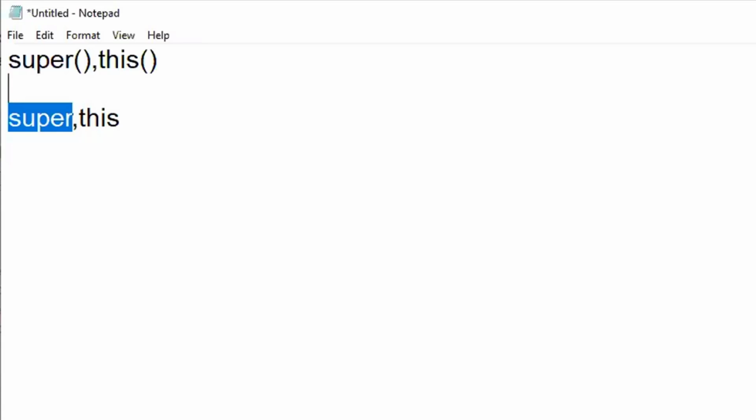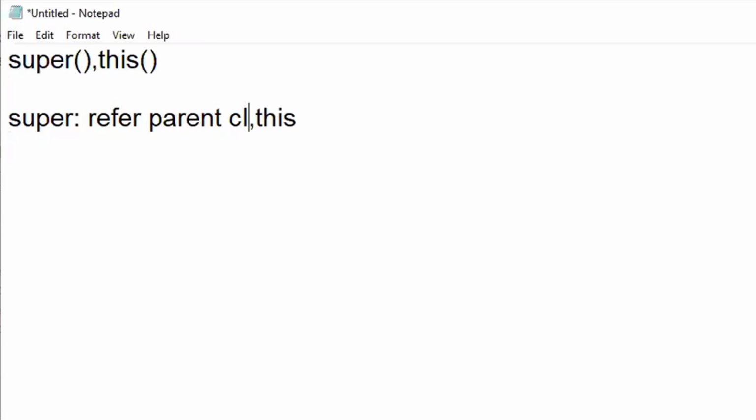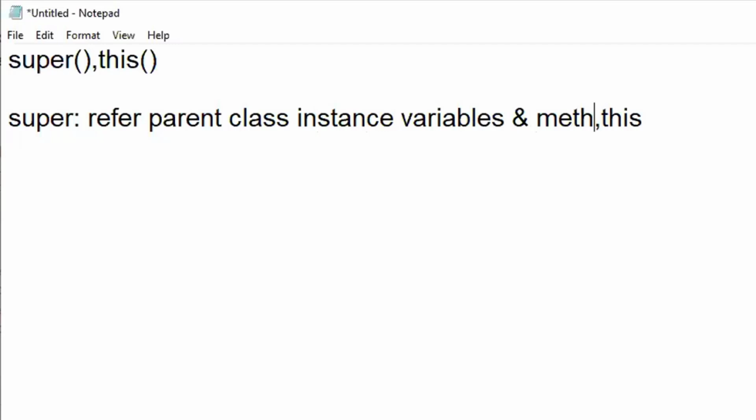If you have any confusion with respect to any statement, you can stop me and ask for an explanation. So what I'm saying is, if I am writing just a normal super, without parentheses, then this super keyword or object is used to refer to the parent class instance variables and methods, right?